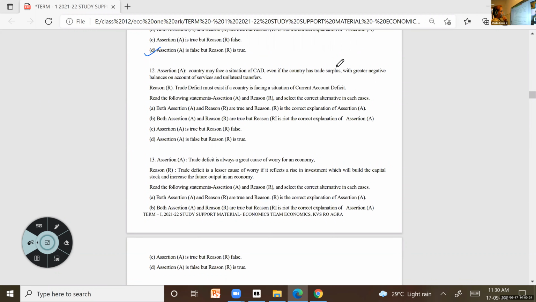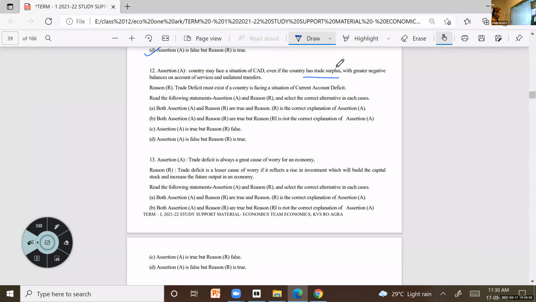What is the reason? That's what I wanted to know. Because in the first one, it said that even if the country has trade surplus, if there is greater negative on account of services and unilateral transfers, a situation of current account deficit may arise.